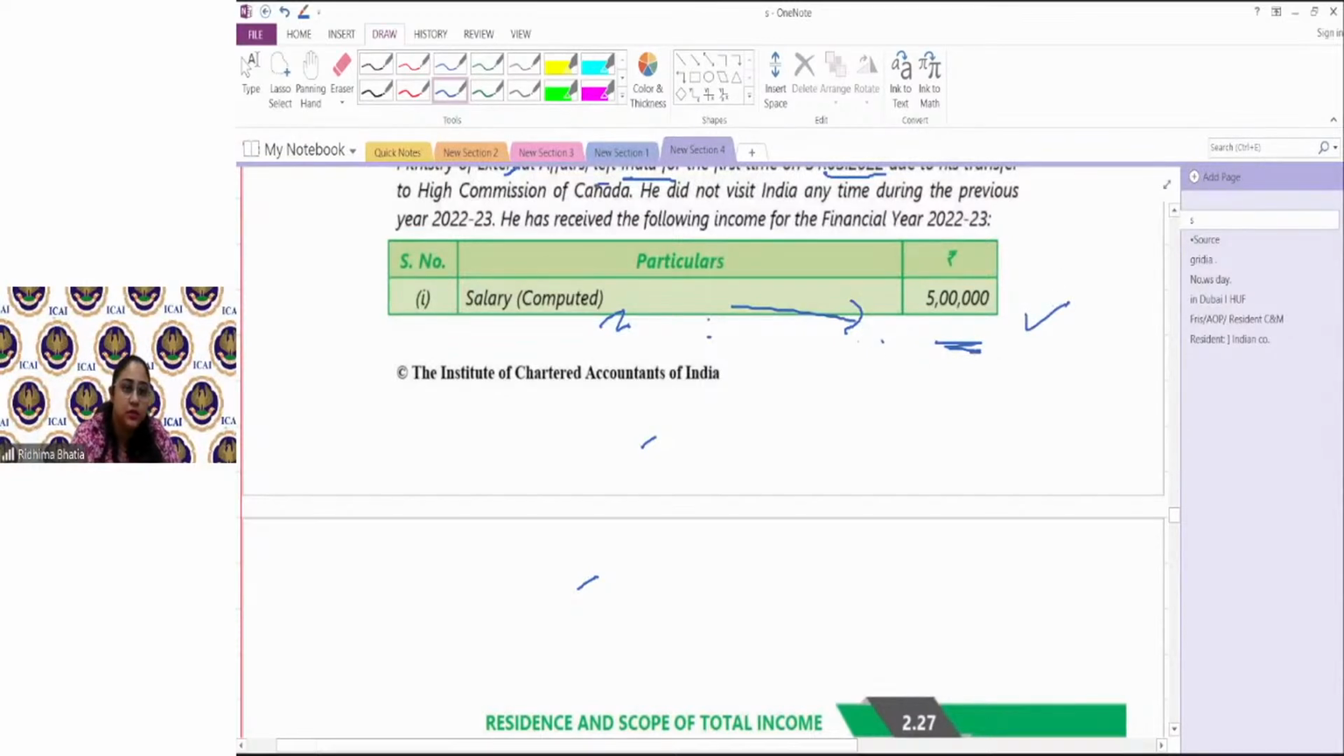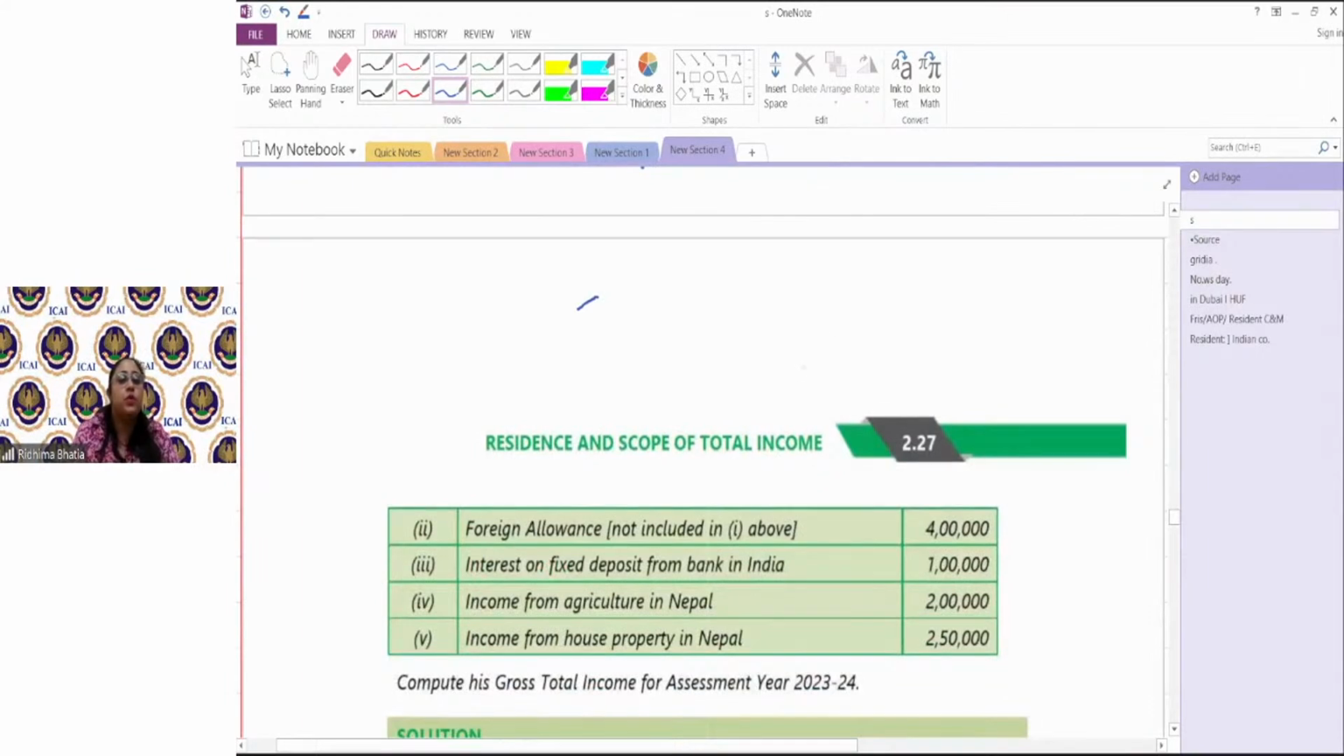Next, foreign allowances not included in above. Now, allowances anyway are exempt under Section 10, Clause 7. Interest on fixed deposit from bank in India. Source is in India. Then this is deemed to accrue and arise in India. So this 1 lakh would also be taxable.